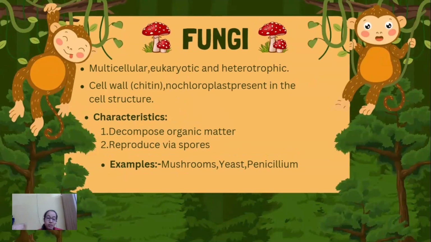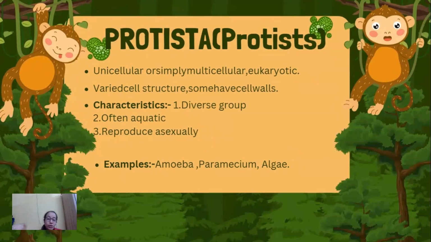The third kingdom is Fungi. The organisms are generally multicellular, eukaryotic, and heterotrophic in nature, and the cell wall is made up of chitin, and no chloroplast is present in the cell structure. They have certain characteristics such as they can decompose organic matter and they can reproduce via spores. Examples: mushrooms, yeast, penicillium.